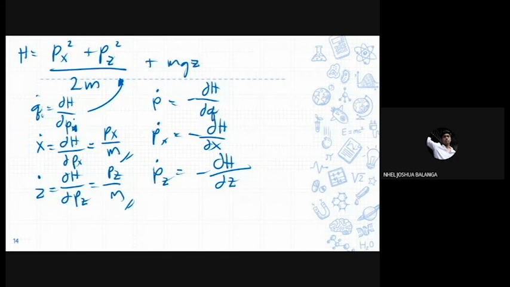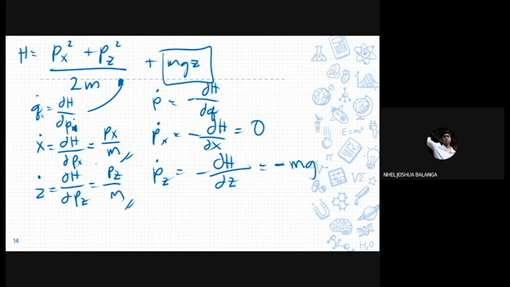And then ṗ_x is equal to the negative derivative of the Hamiltonian with respect to x. However, we don't actually have an x coordinate here. We only have a z, so this one becomes 0. And then ṗ_z is only concerned with mgz, so this is then negative mg. So these are now our Hamiltonian equations.